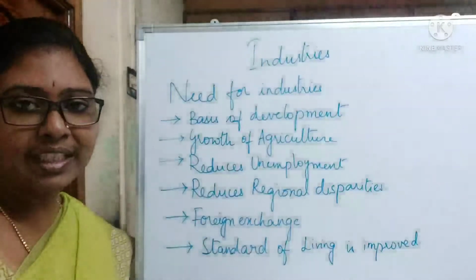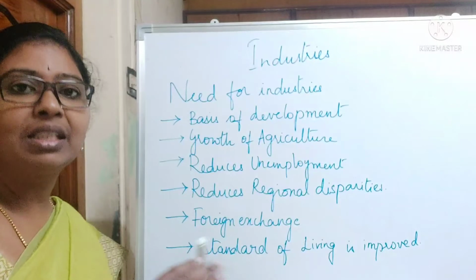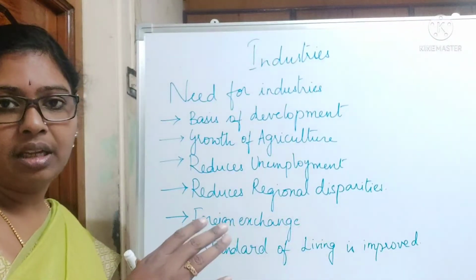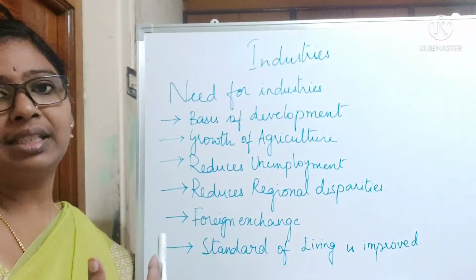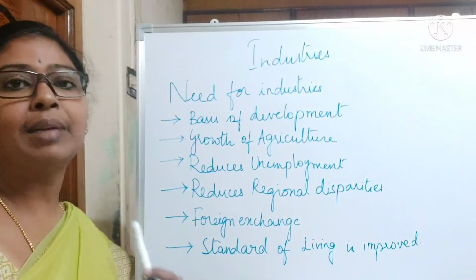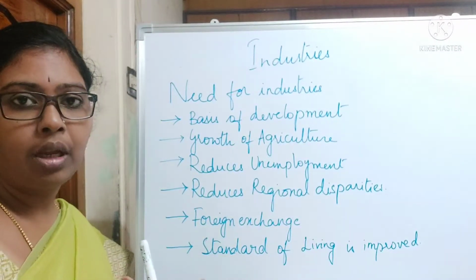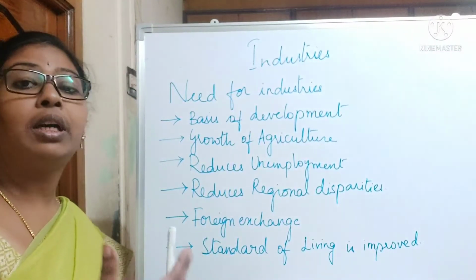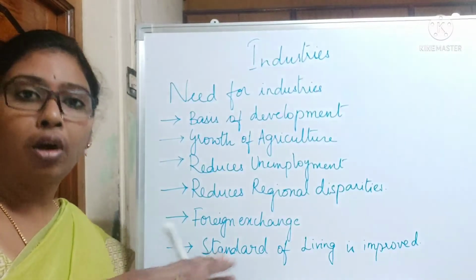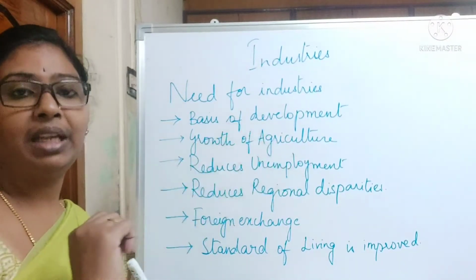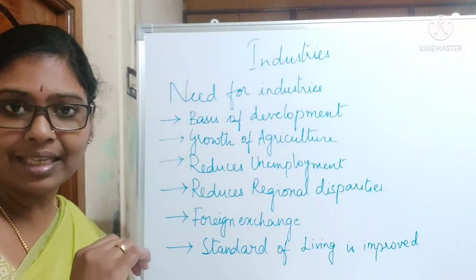Reduces regional disparities. Disparity means differences between places. See, let us take some places in India only. Some places are developed, some places are not developed. So, that kind of disparity will be gone if an industry is developed in that place. Take for example Assam.